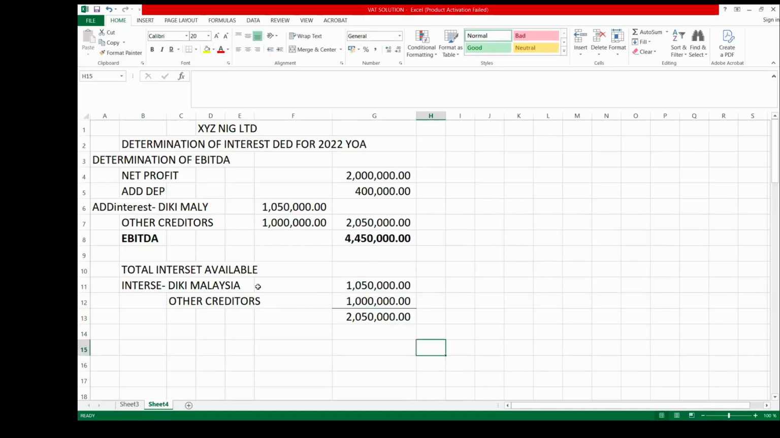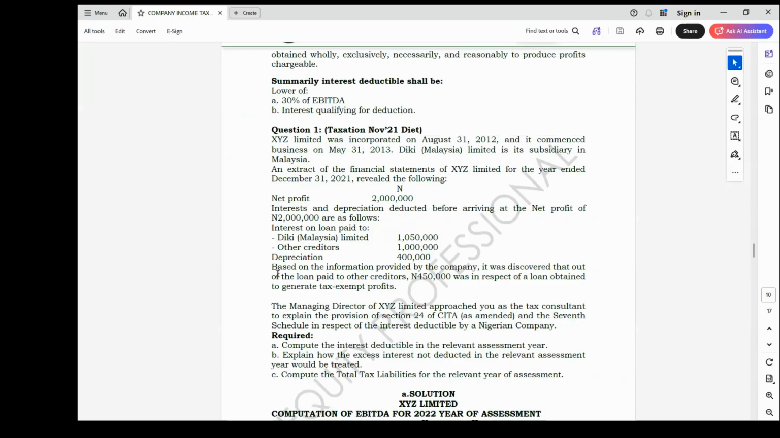So these two interests now. Let me now go back to the question. I want to point out something. We are now told that based on the information provided, it was discovered that out of the loan paid to the other creditor, 450 was in respect of a loan operated to generate tax exempt profit.